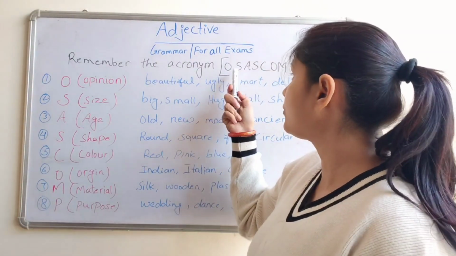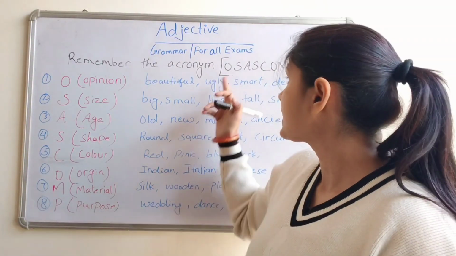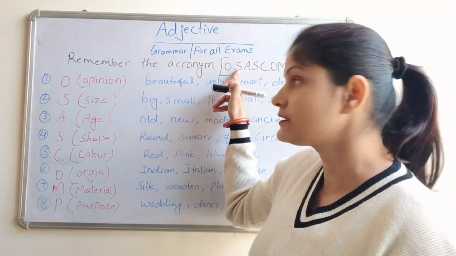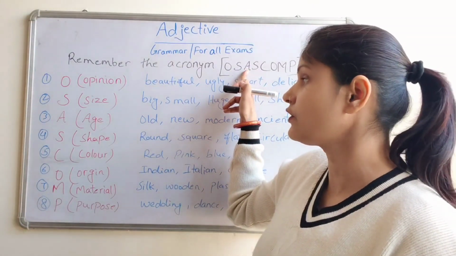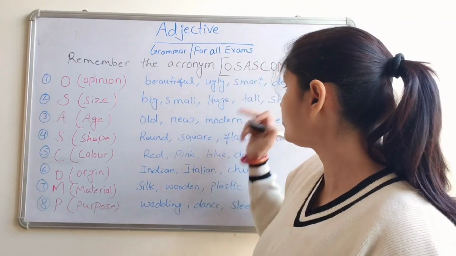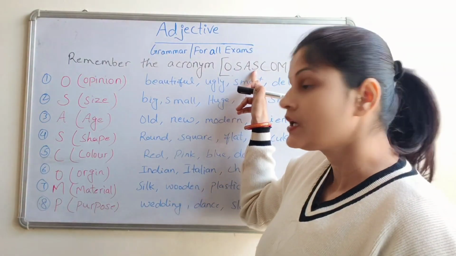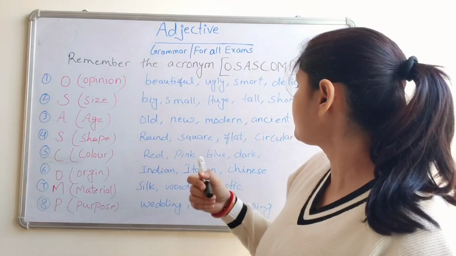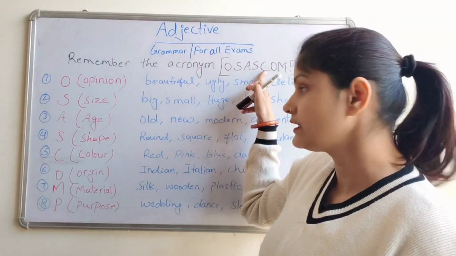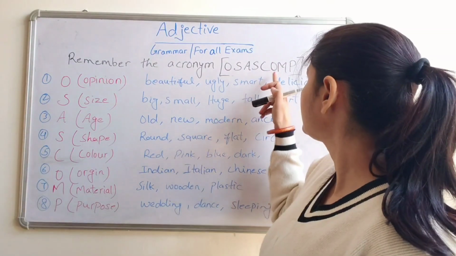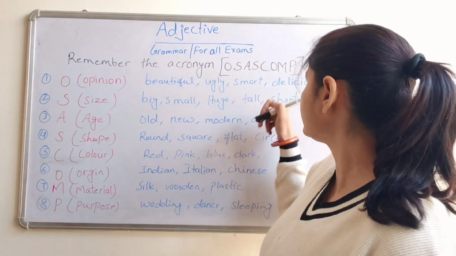O stands for opinion, opinion like beautiful, ugly, smart, delicious. S stands for size, big, small, huge, tall, short. A stands for age, old, new, modern, ancient. S stands for shape, shape like round, square, flat, circular. C stands for color, red, blue, pink, dark. O stands for origin, Indian, Italian, Chinese.